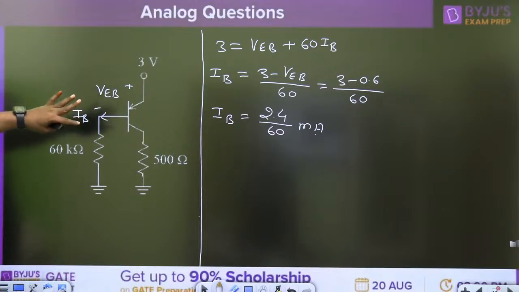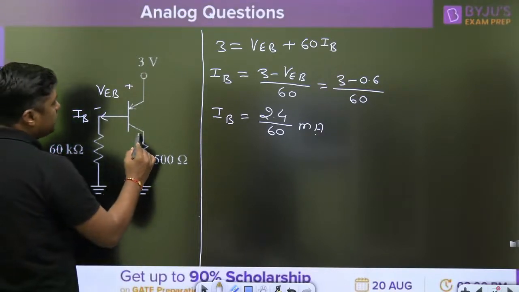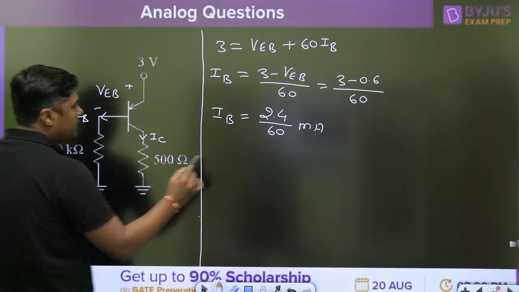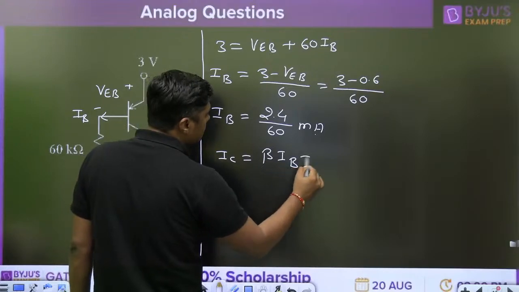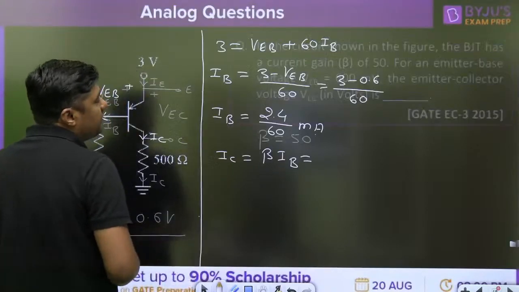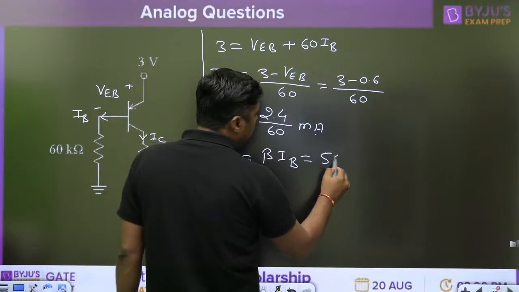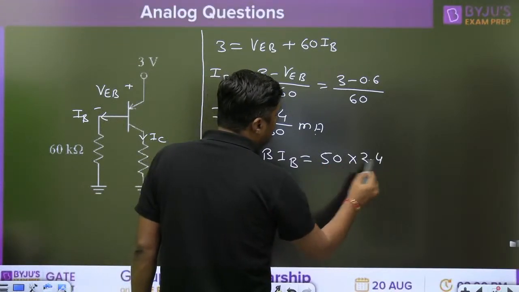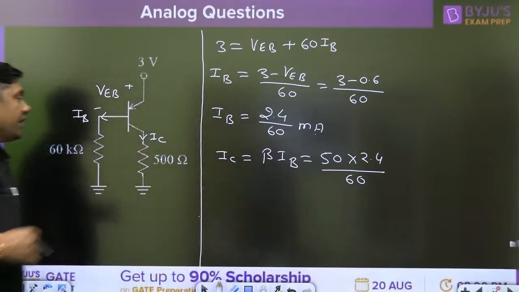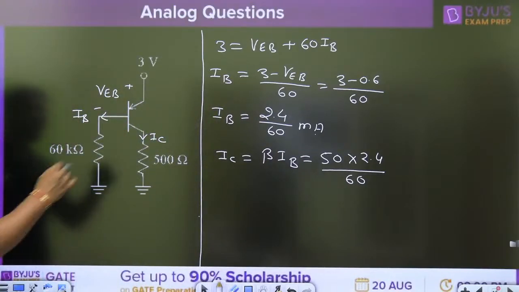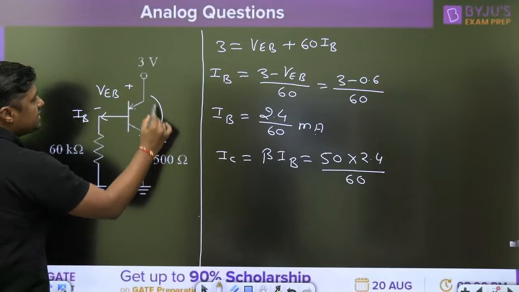Now, first of all find IB. Then, what is the value of the IC? In active region, IC is given by beta IB. What is the beta? 50. So 50 times 2.4 upon 60. So this is the value of the IC. You can find the value of the IC. Now what is the value of the VEC?